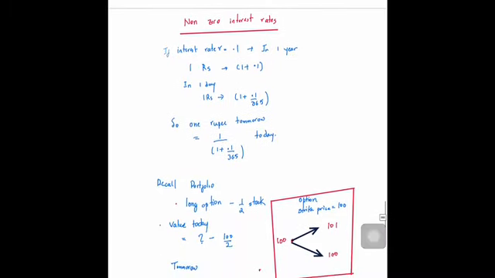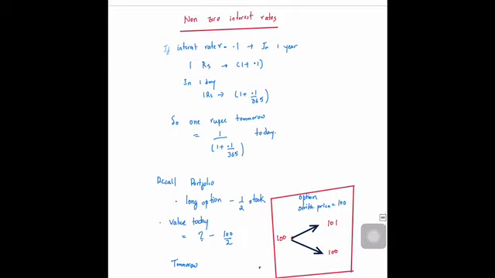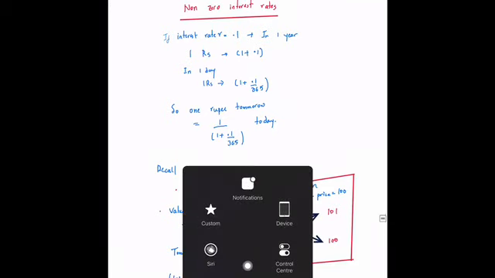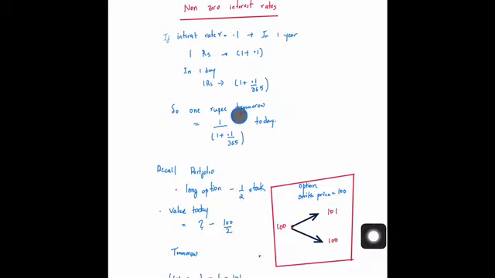Now the second thing that I told you was, what about non-zero interest rates? Let us say the interest rate is equal to 0.1 in 1 year. In case you had 1 rupee with you and put it inside a bank, in 1 year the value would become 1 plus 0.1. So in 1 day, the value of this 1 rupee on average would change by 1 plus 0.1 divided by 365.